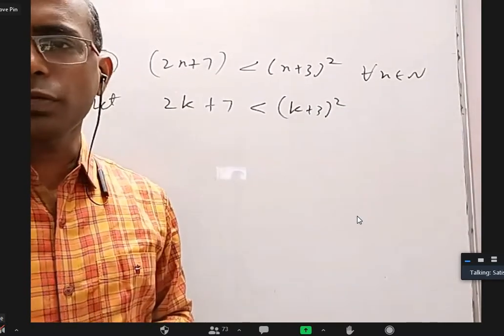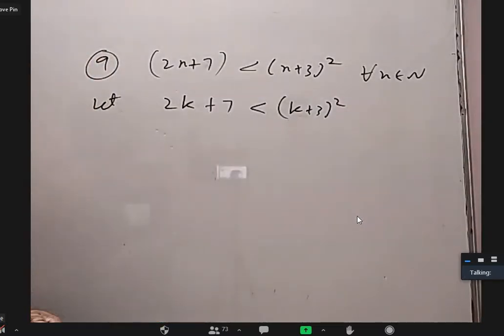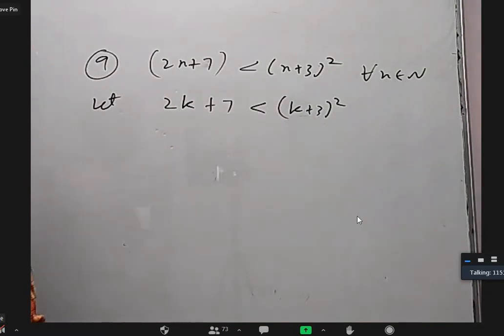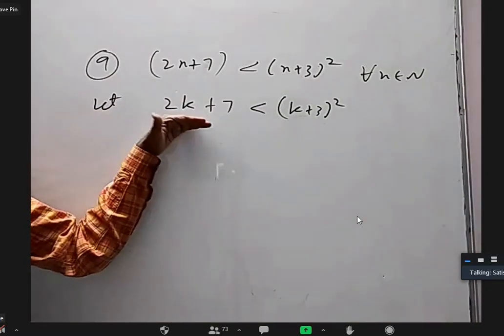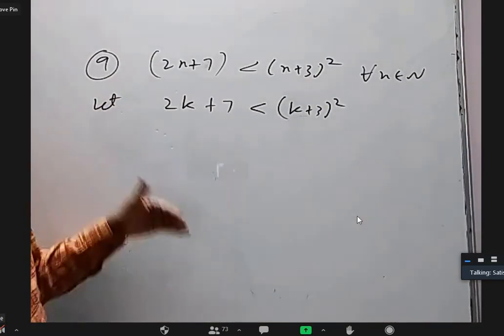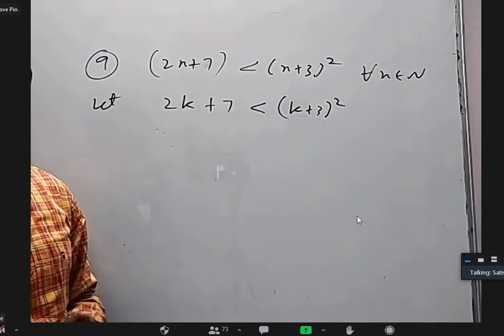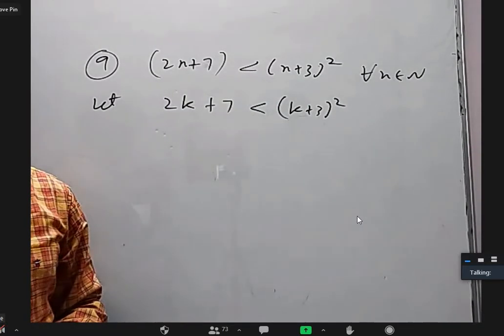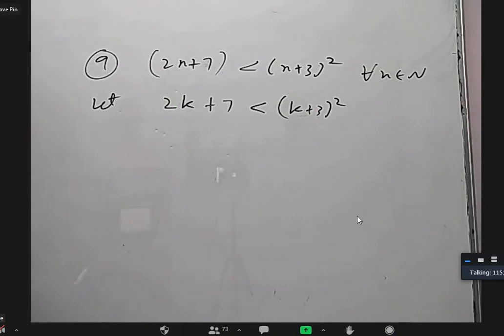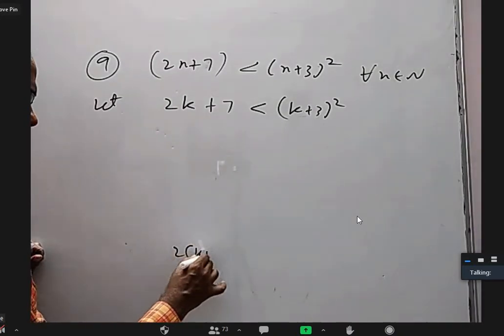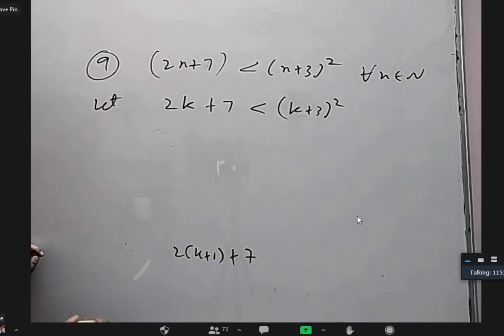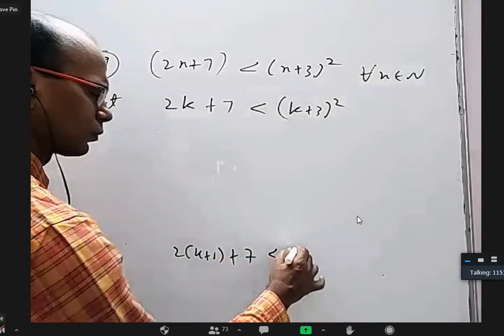Hemabindu, are you there? Yes, sir. This is for n equal to k, I assume. Can you tell me for n equal to k plus 1, what is the statement I am expected to prove? Sir, 2 into (k plus 1) plus 7 less than (k plus 1 plus 3) whole square.